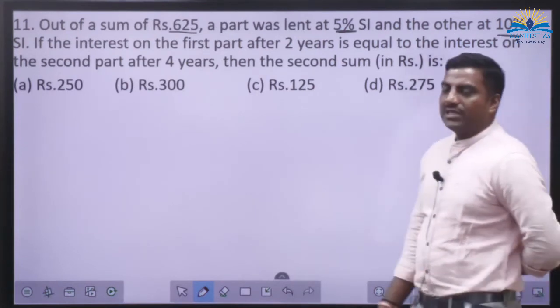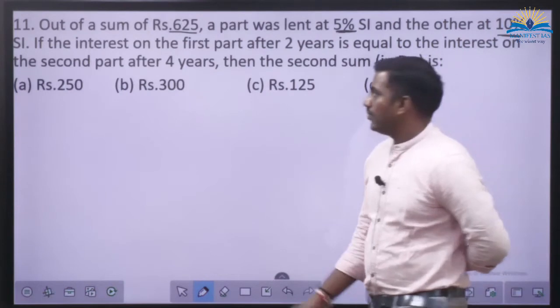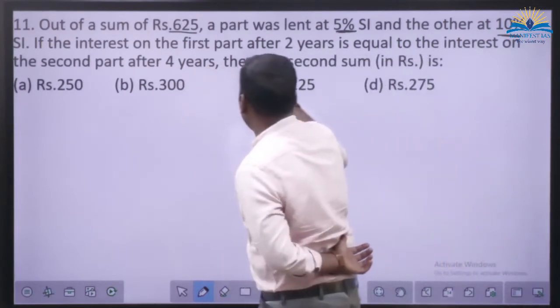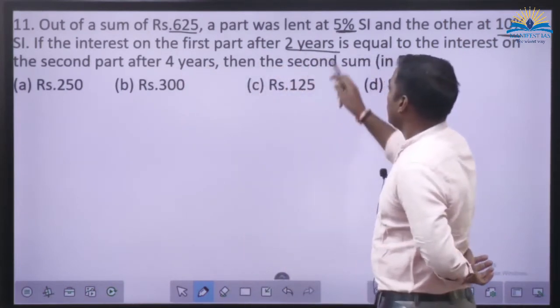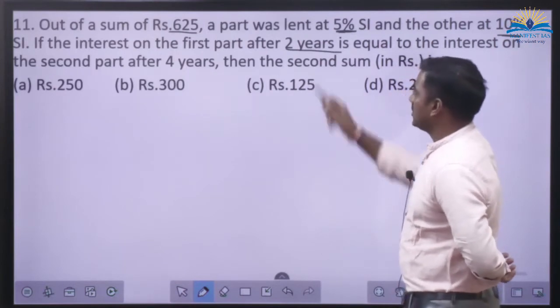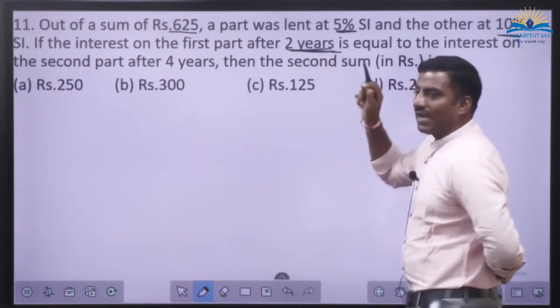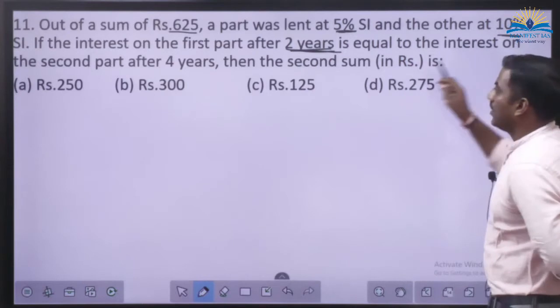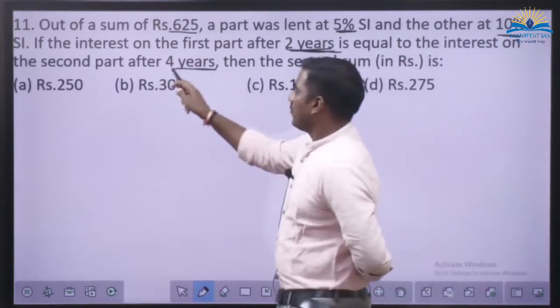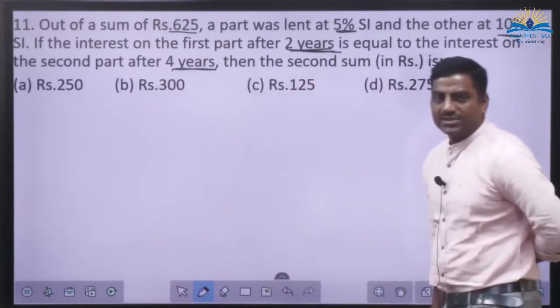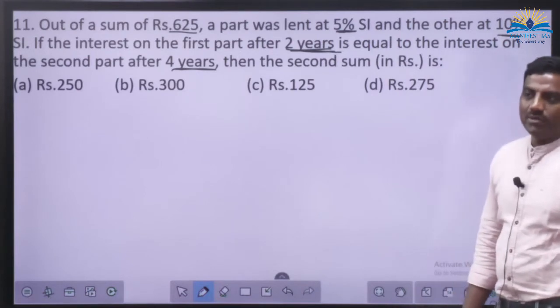but are we keeping the equal amount there? If the interest on the first part after 2 years, this is what? First scheme's time period. And interest on the second part, 4 years. This is second part's or second scheme's time duration.